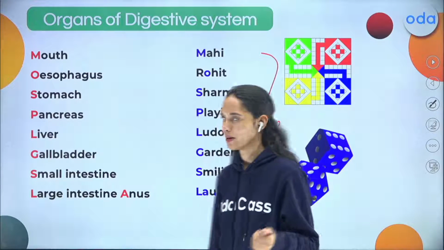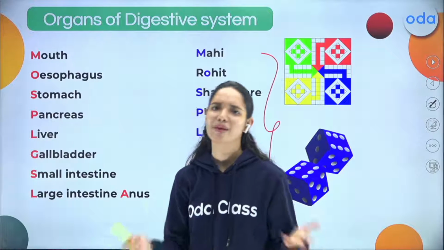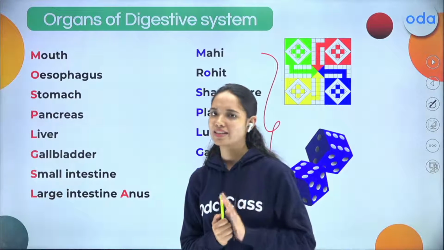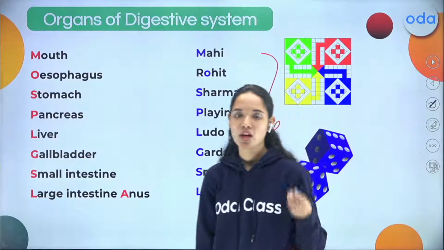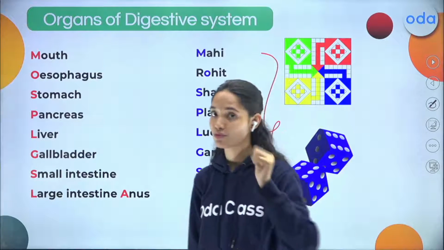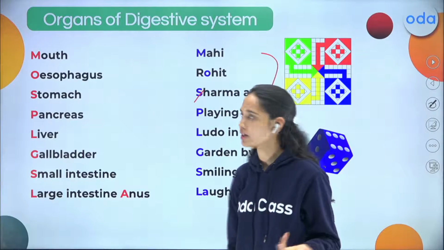So, Mahi and Rohit Sharma are playing Ludo in garden by smiling and laughing. This is one easy trick which you can remember. When I say Mahi, the M stands for mouth. When I say Rohit, the O stands for esophagus. When I say Sharma, the S stands for stomach.